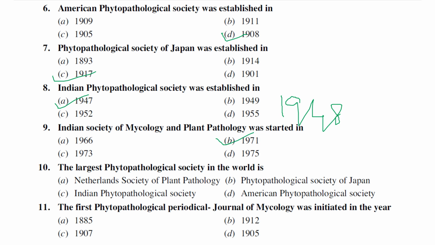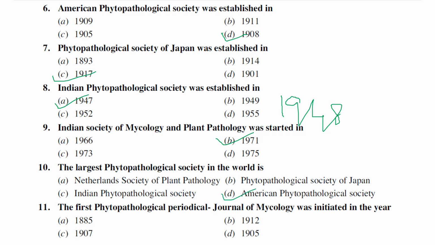We may expect, I think in the previous year's NET question paper, 2023, they asked what is the oldest society of plant pathology or the first society of plant pathology. I think we already spoke about that. That is the Netherlands Society of Plant Pathology, which was established in 1891. And the largest plant pathological society in the world, I think I already told you, is the American Phytopathological Society.